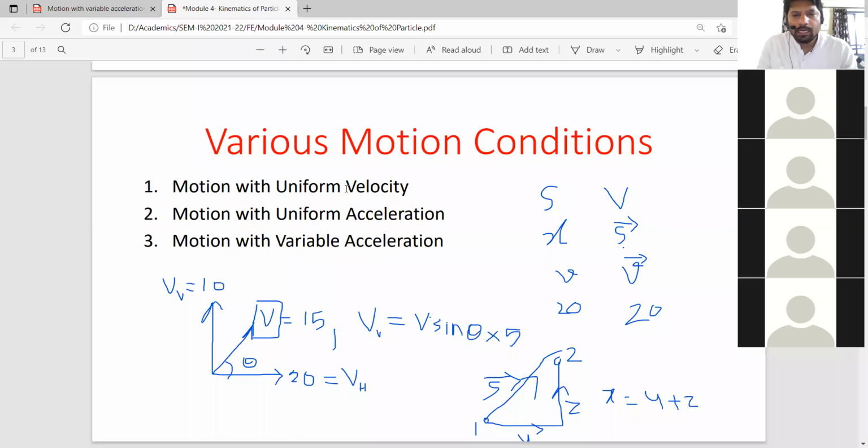Okay, and you know that you can have this experience when you drive a car or bike, which after some time, when you start it, when you take it to highway, and when you drive it at constant velocity. Okay, so then that time you can experience this motion with uniform velocity.